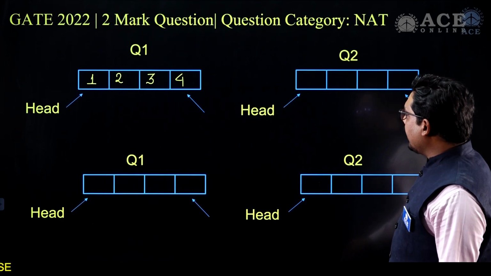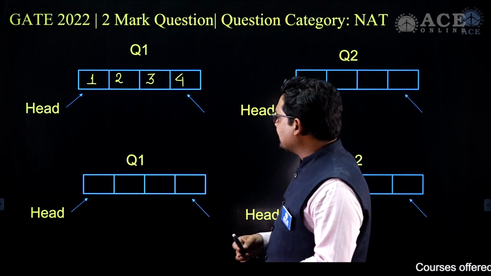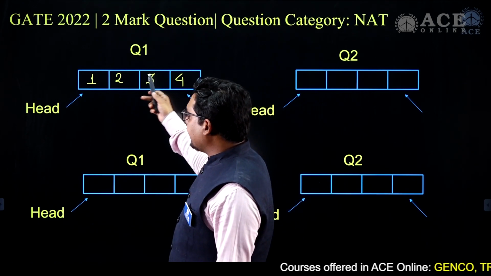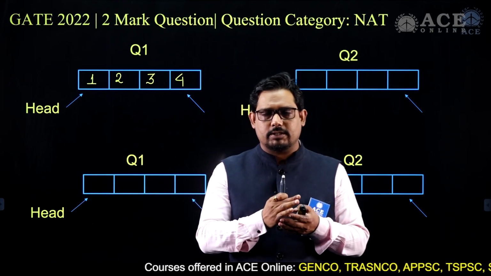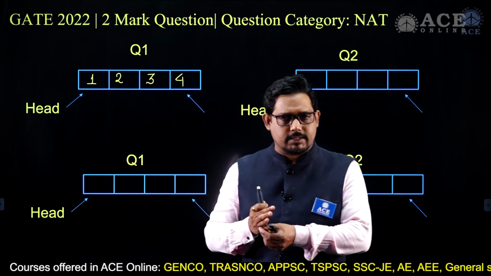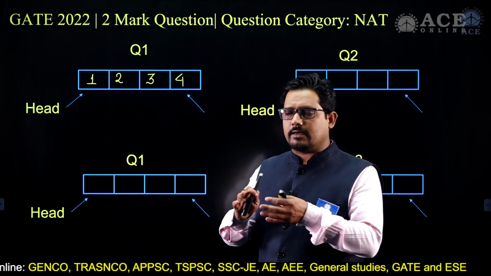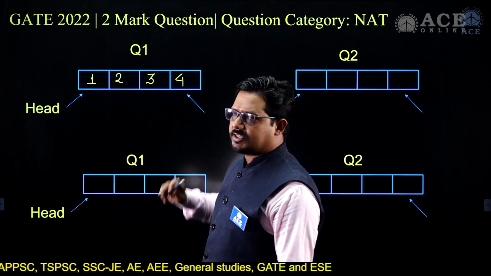Now what can I do here? This is one of the trickiest questions I believe asked in the examination. But here, do not assume that elements are not shifted. Assume that this is a circular queue. I'm not bothering about the arrangement and which element is where. It's just a circular queue, and each and every space is utilized.